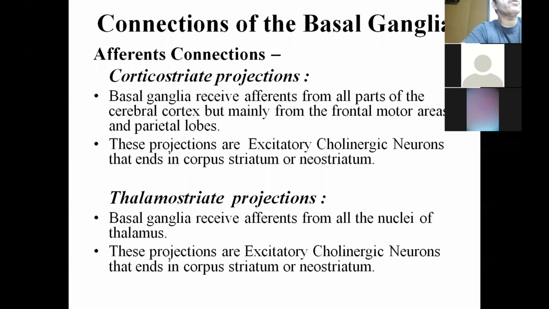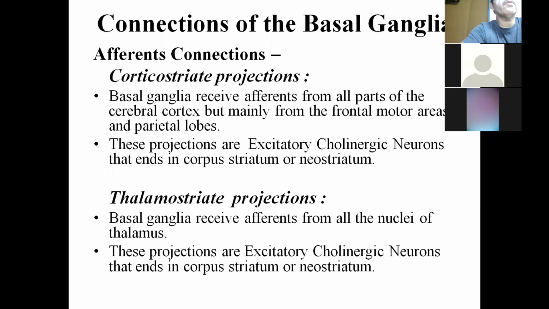In the corticostriate projection, the basal ganglia receive afferents from all parts of the cerebral cortex, but mainly from the frontal motor areas and parietal lobes. These projections are excitatory cholinergic neurons that end in the corpus striatum or neostriatum, which includes the caudate nucleus and putamen.